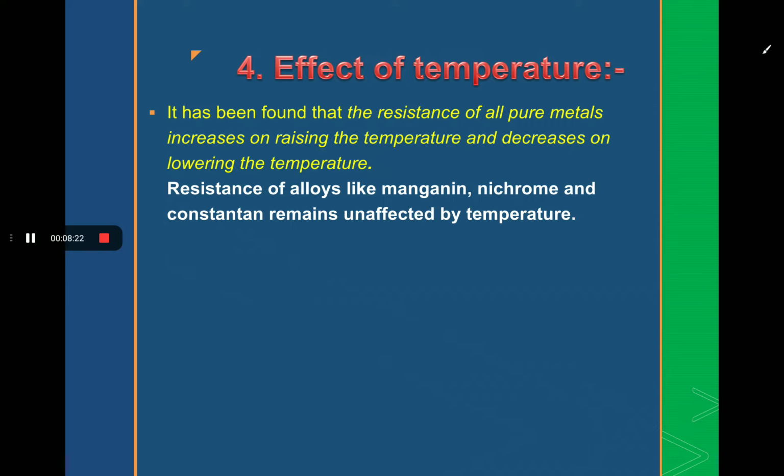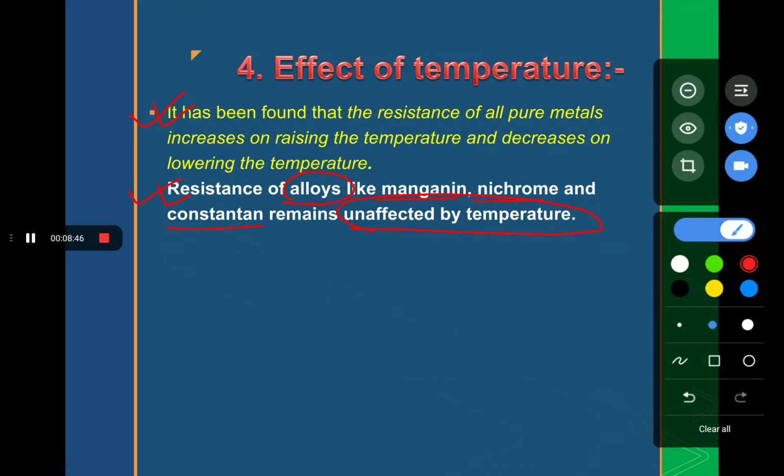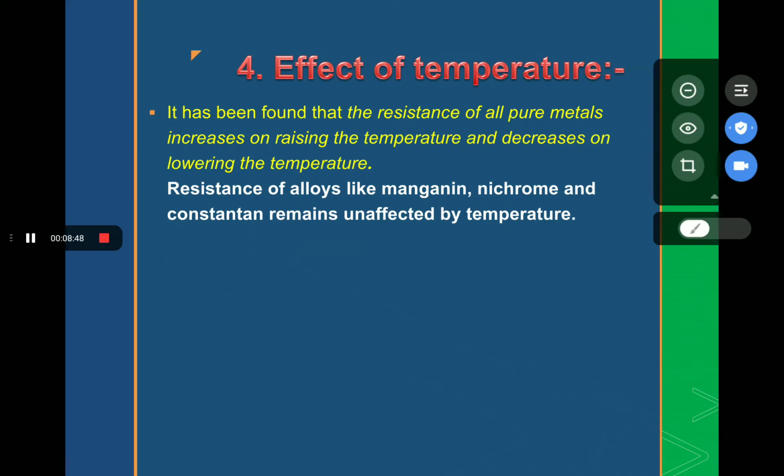Here is the point that we have to keep in mind, that the resistance of alloys like manganin, nichrome and constantan remains unaffected by the temperature. This is the point we are dealing with for conductors or metals. Now here is the condition for alloys, that alloys remain unaffected by the temperature. Now the next point is that